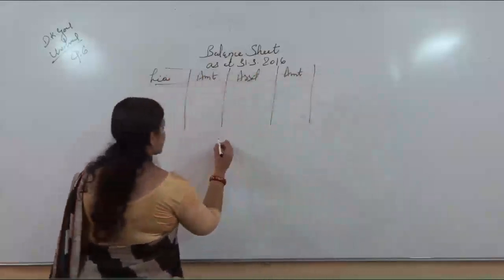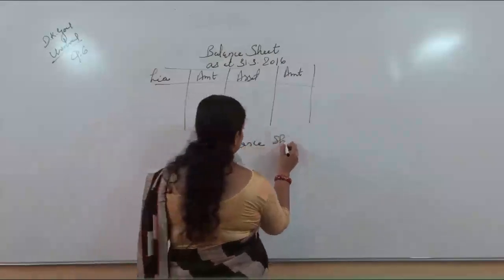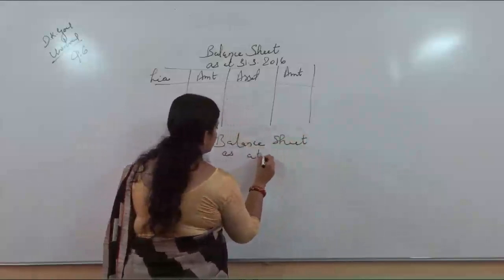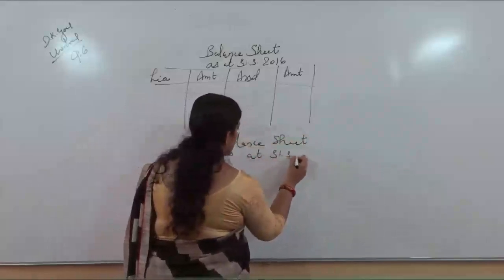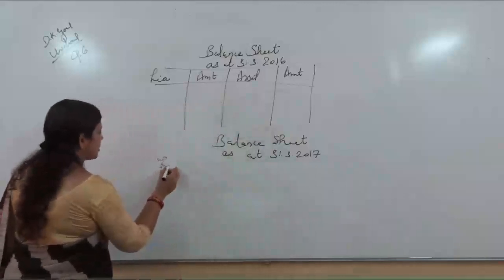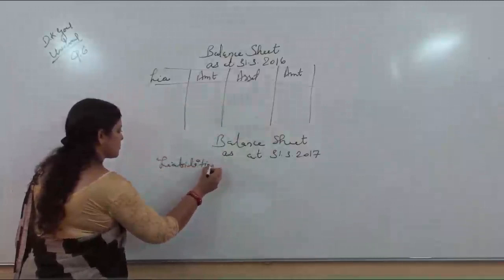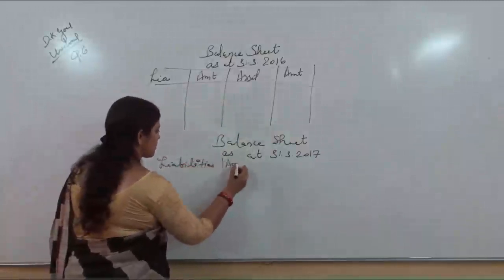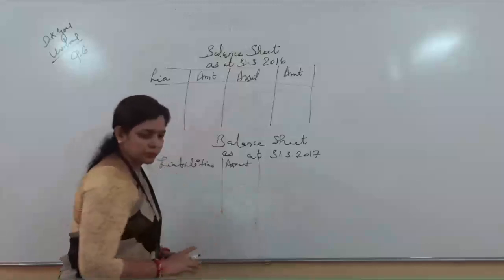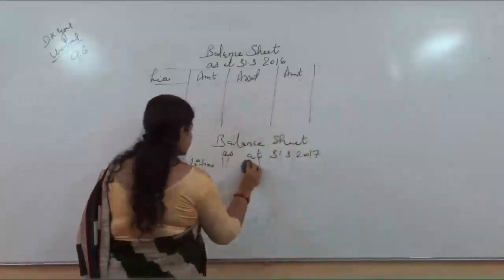Similarly, make for the current year also. Balance sheet as at 31st March 2017. Same thing. Liabilities, amount, assets and amount.